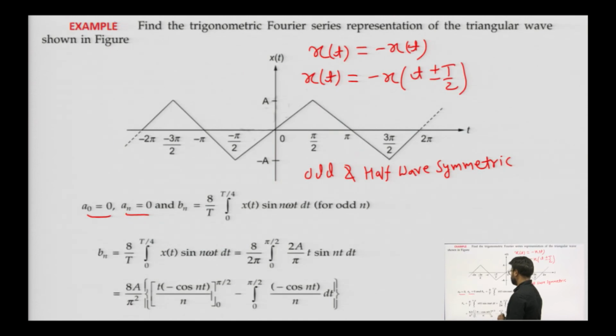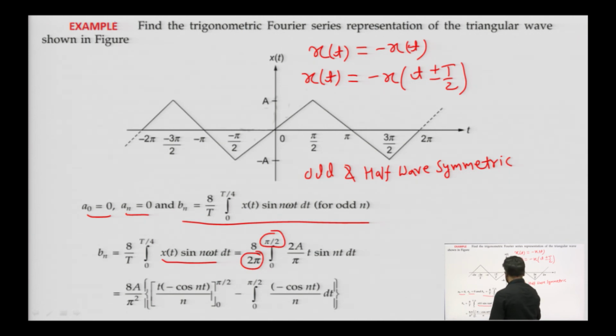So A naught is 0, A n is 0, B n will be equal to 8 by T for odd values of n, and we will calculate B n as x of t sin n omega t. 8 by T, where T is 2 pi, the time period of the signal is 2 pi, and T by 4 will obviously become pi by 2.